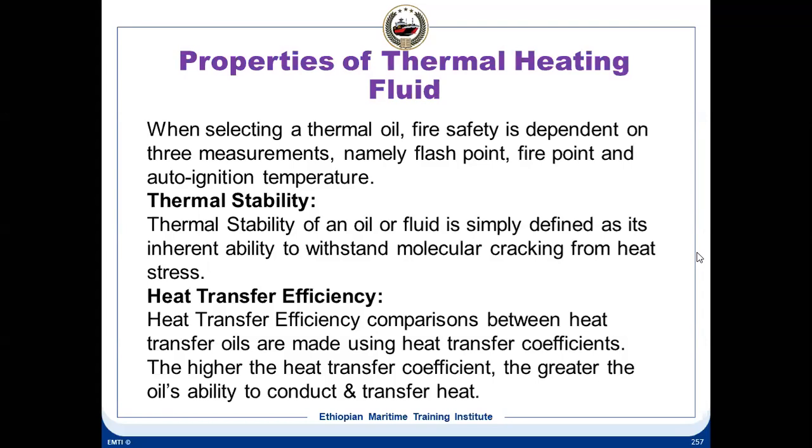The efficiency of heat transfer. The heat transfer efficiency comparisons between heat transfer oils are made using heat transfer coefficients. The higher the heat transfer coefficient, the greater the oil's ability to conduct and transfer heat. The oil should be able to absorb heat very quickly in the heater or the boiler or the oil fired electric heater or the oil fired heater, and it should be able to give up its heat easily. That means it should be a very good conductor of heat.